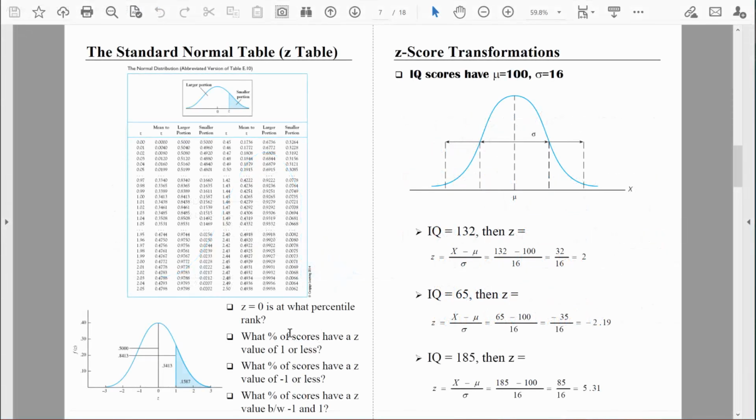I hope this exercise gave you not only a little bit of an introduction into how we're going to use those z-scores in that standard normal distribution, but also just a little bit of information about this table. We're going to be using this table quite a bit as we move along, but before we jump into that table more deeply, let's make sure we understand how to transform raw scores, like IQ scores. Those are the X scores. Let's make sure we know how to transform those raw scores into z-scores. We'll continue to use IQ scores as our example, and we're going to replicate these analyses right here. Let's do those together.